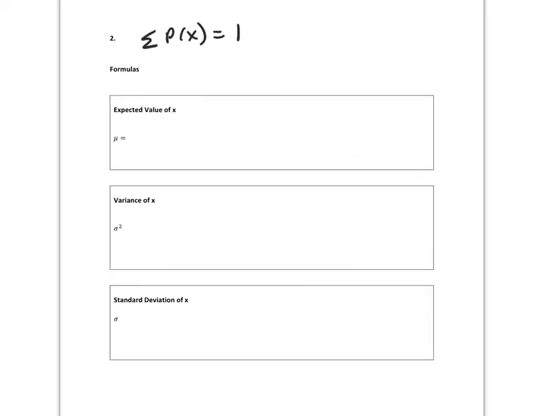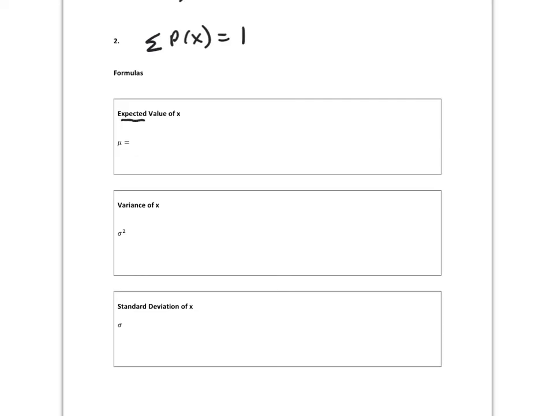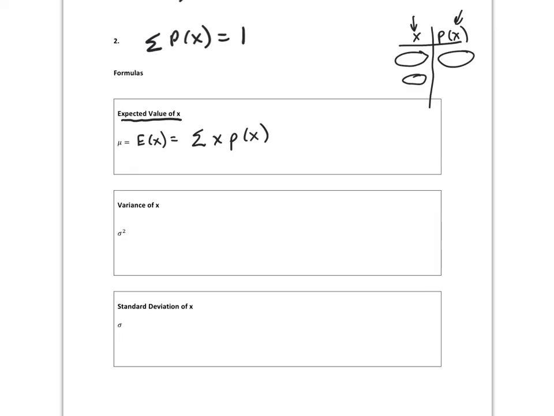Now I have some formulas for you. Expected value is the mean. And we write the expected value as either mu or E of x. And the way you calculate it, now remember, you're going to have a table. Your table is going to be made up of values of x and the probability that each x occurs. So the way you're going to find the mean, you're going to sum, x times p of x. So you'll take the first x value times p of x, the next x value times p of x, and you'll be summing as you go.